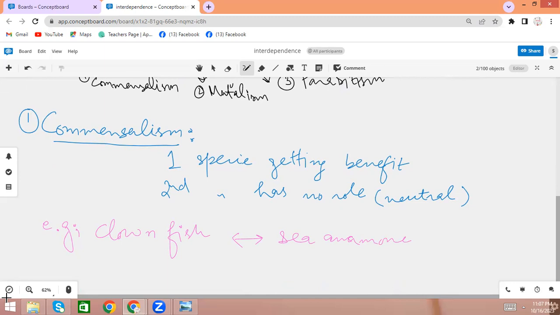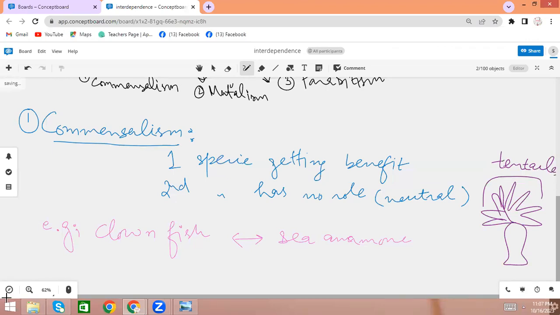So in commensalism, we have the example of clownfish and sea anemone. Like they have the relationship in which, if you observe, the sea anemone has this type of structure, it has the tentacles on its body. So these are the tentacles.